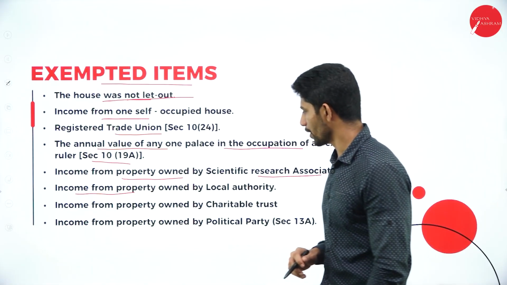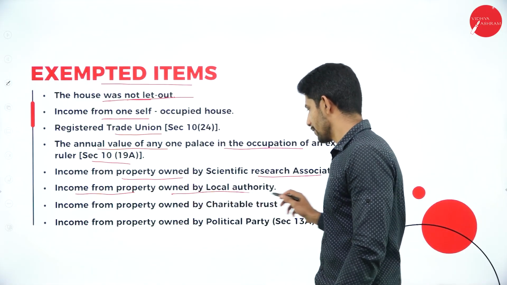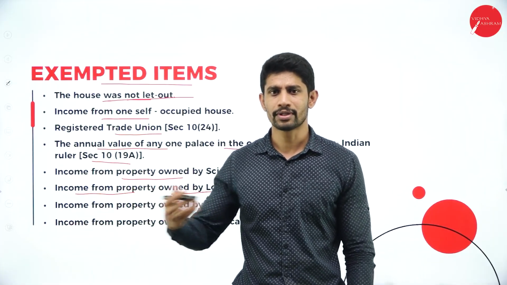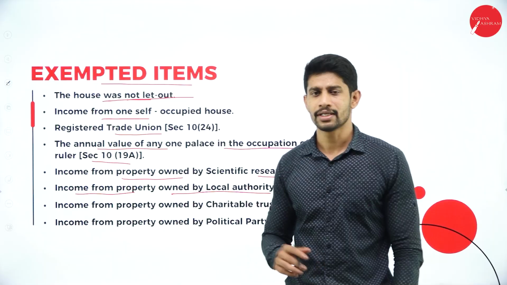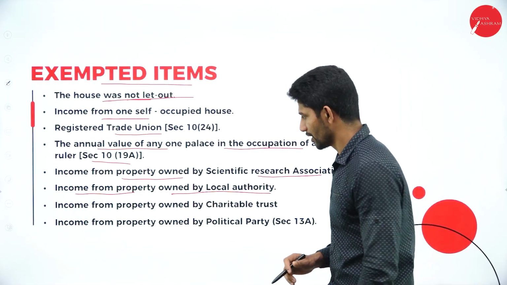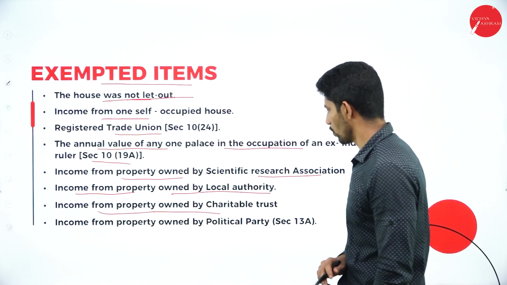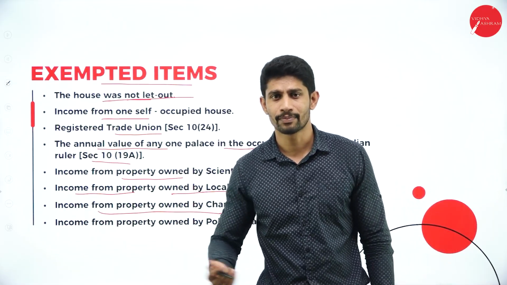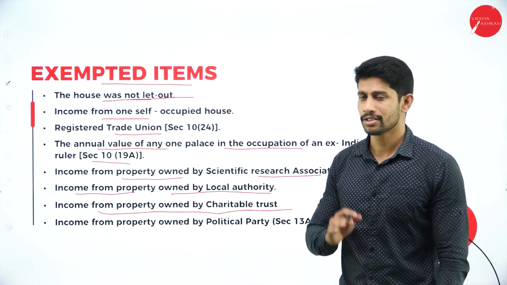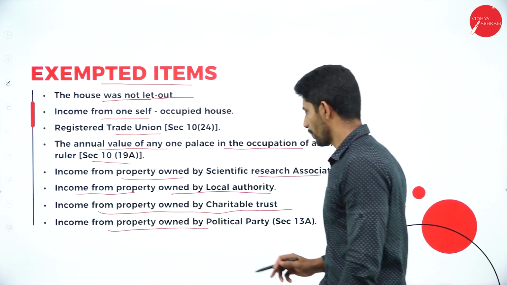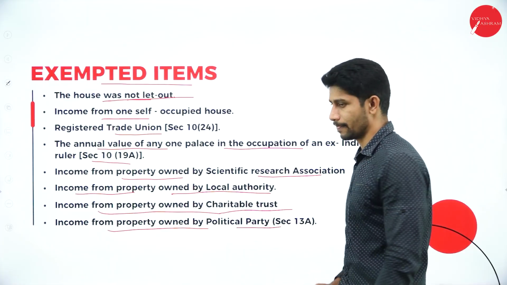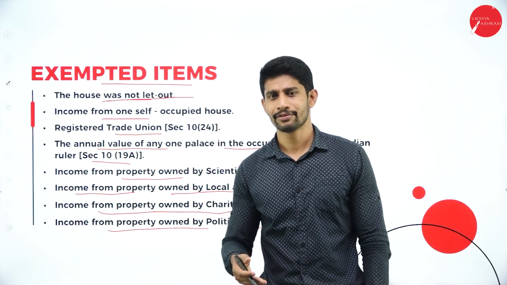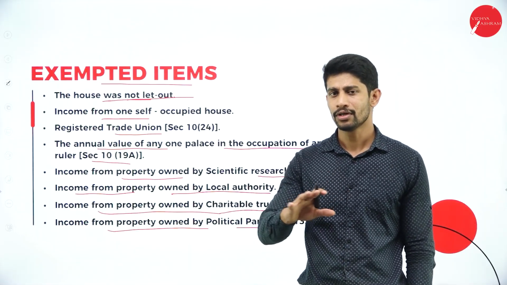Next, income from property owned by local authority. Yes, if any local authority is owning the property and letting out the property for rent purpose, whatever rent is received on that property is not taxable, it is exempted from tax. Next, income from property owned by charitable trust. Again, if any charitable trust is owning the property and letting out the property for rent purpose, it is also not taxable. And income from property owned by political party. Yes, if any political party is owning the property and letting it out, then if they are earning any income on that property, it is also not taxable.